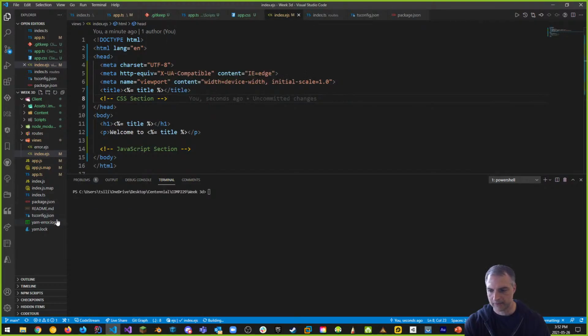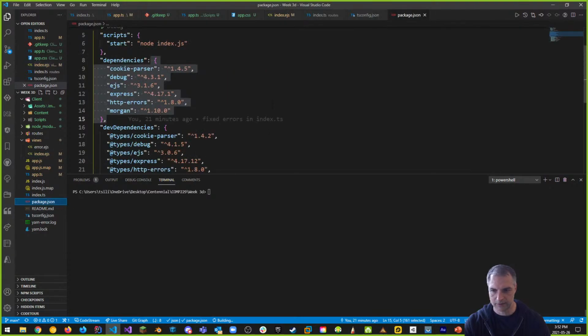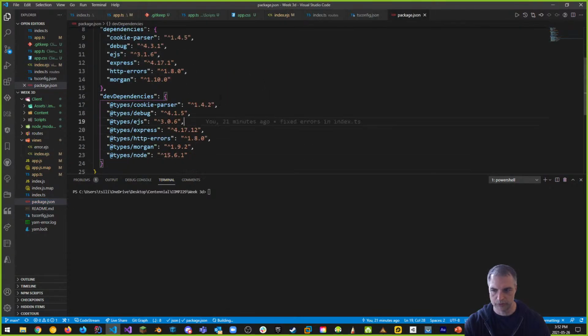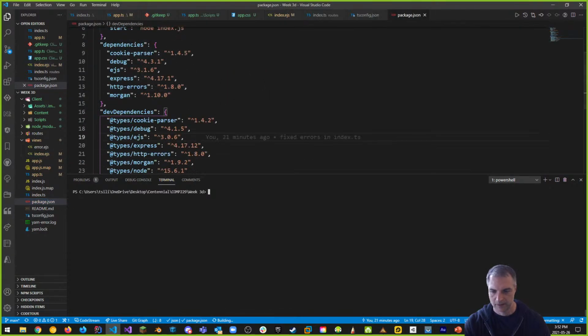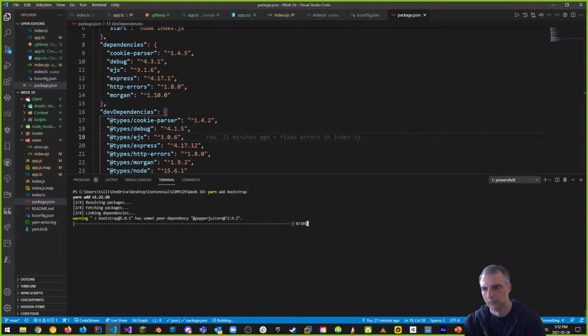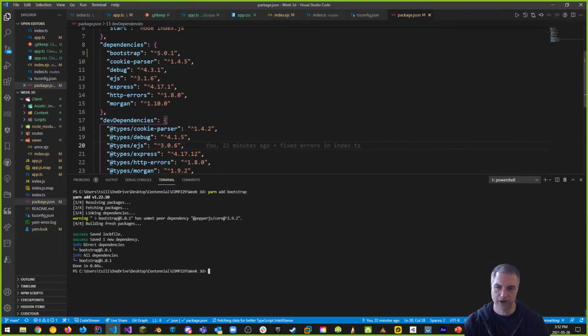And if I go back to my package.json, this is what we're looking at. There is no Bootstrap that is labeled here. Let's add it in. So we'll do a yarn add. And if I just put in bootstrap, let me show you what this looks like. Minus, nothing. Just put yarn add bootstrap. It's going to add Bootstrap at 5.0.1, which is awesome.